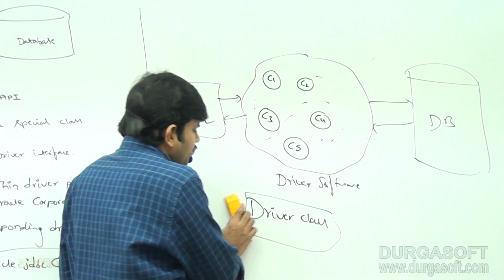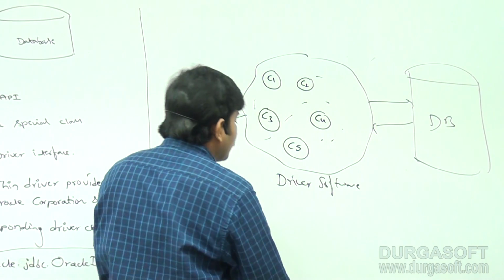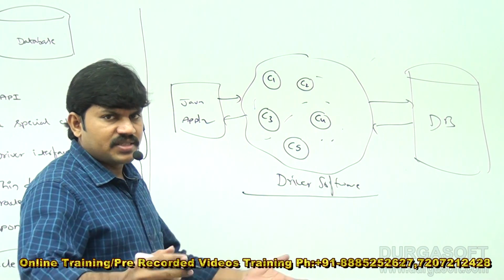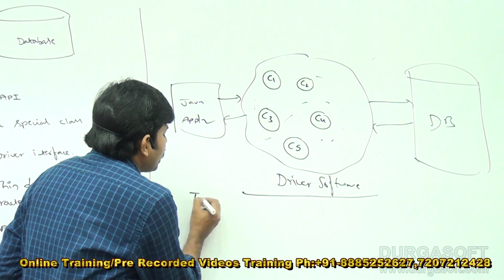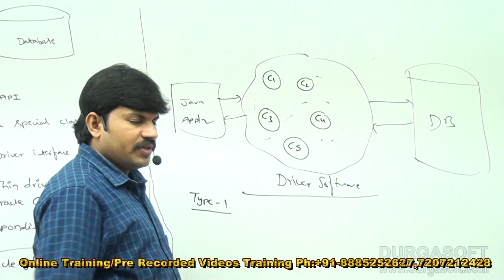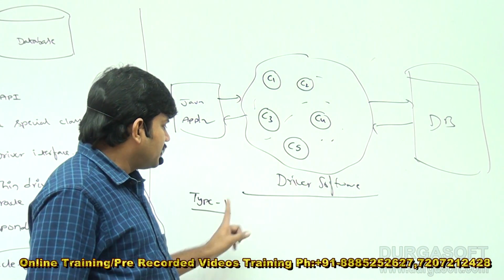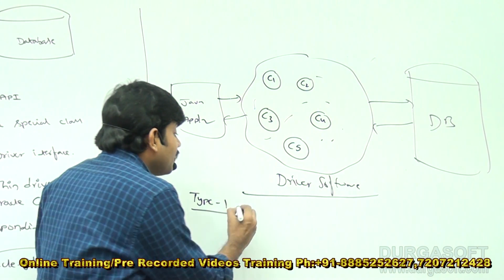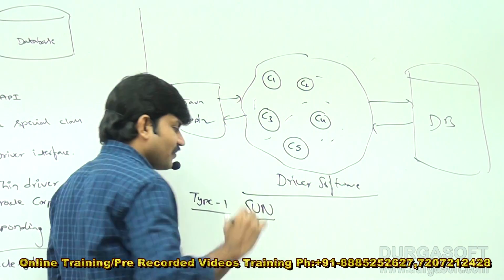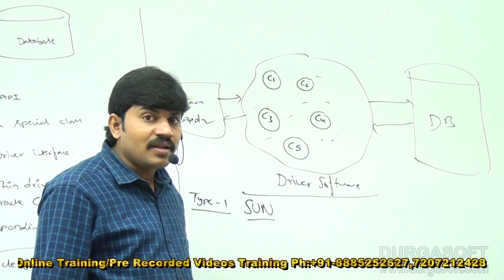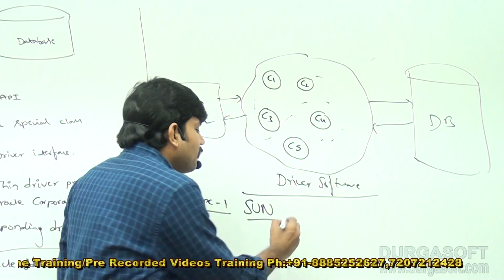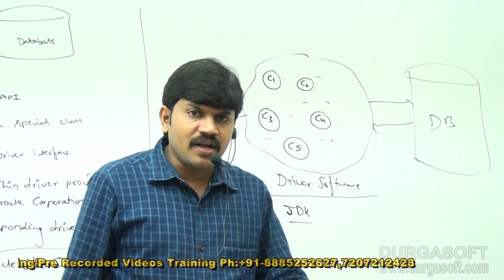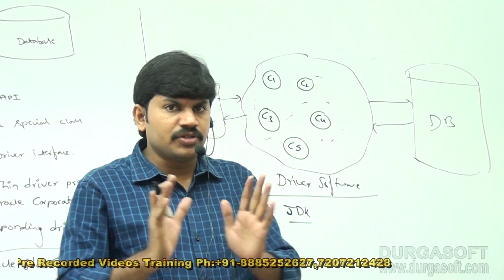Sir, if you want, I can tell you a small example. We are going to discuss it anyway in the next session, so don't worry. There is one driver, the Type 1 driver software. The Type 1 driver software is provided by Sun Microsystems. Who provided the Type 1 driver software, sir? Sun Microsystems, yeah, as part of the JDK only. Whenever we install Java, the Type 1 driver software automatically comes.